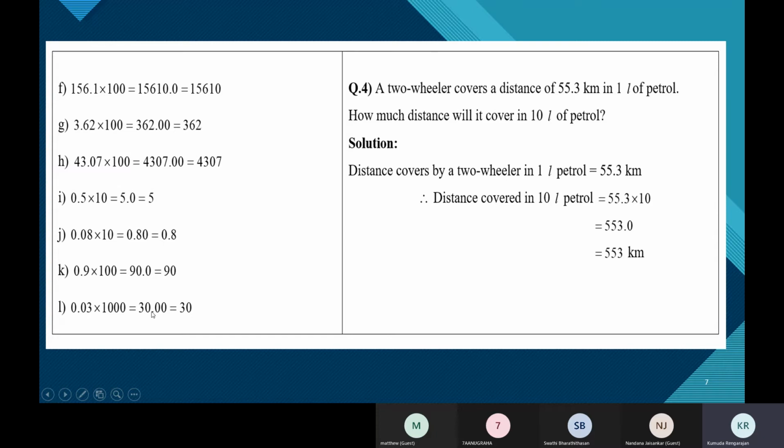So the product also should have 2 digits after the decimal point. If you place it here, there will be 2 digits after the decimal point. We're done multiplying: 30.00. Take away these zeros because they have no value. After the decimal point, extreme end zeros have no value. So it's nothing but 30.